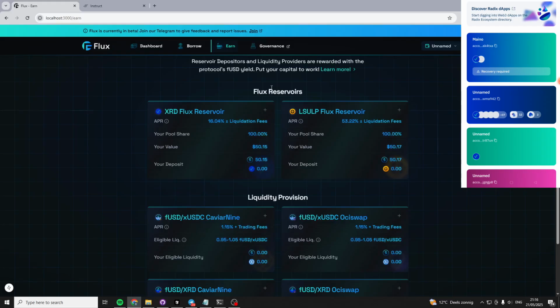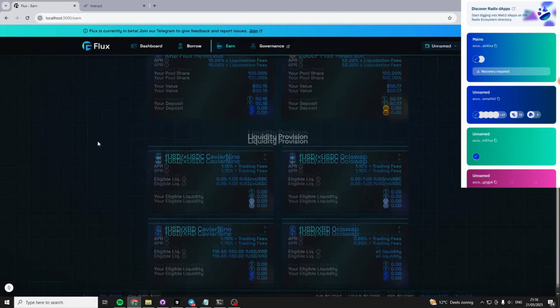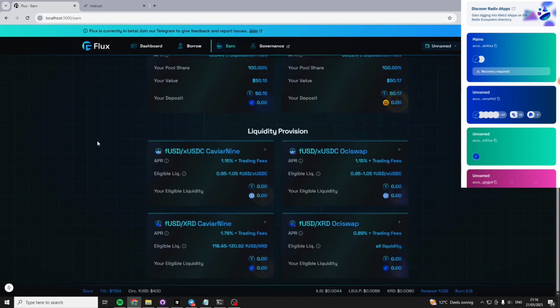Now there's also a second category, namely liquidity provision. 25% right now of all interest earned goes toward liquidity provision. So we use the FUSD to reward people that provide FUSD liquidity on certain incentivized DEX pools.